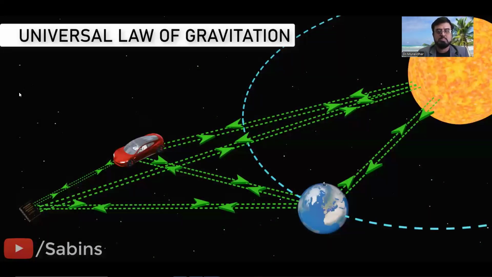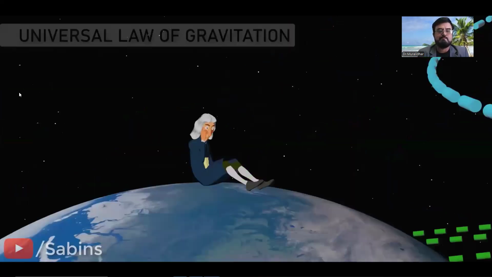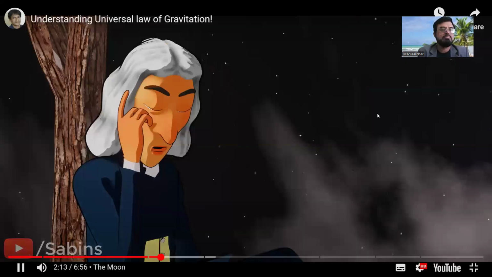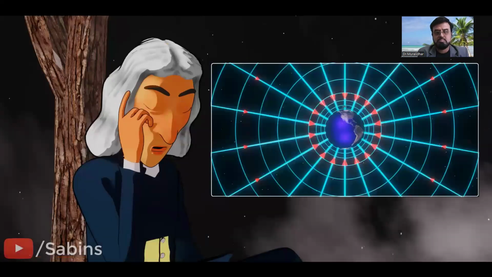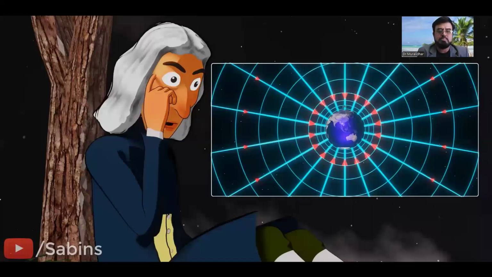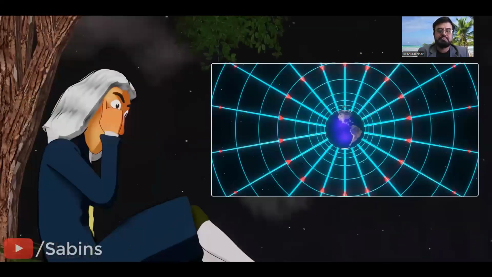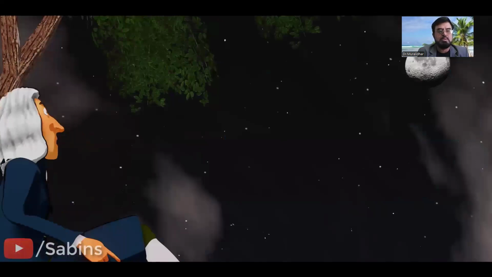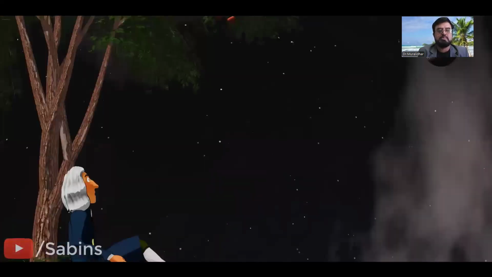Now, the next challenge. Newton wanted to derive an equation to predict the magnitude of the force which arises due to the universal law of gravitation. Newton's intuition told him that the effect of gravitational force would dilute with distance. But to what extent? To get an answer to this question, he looked at the Moon. The Moon is also attracted to the Earth due to the same gravitational force.